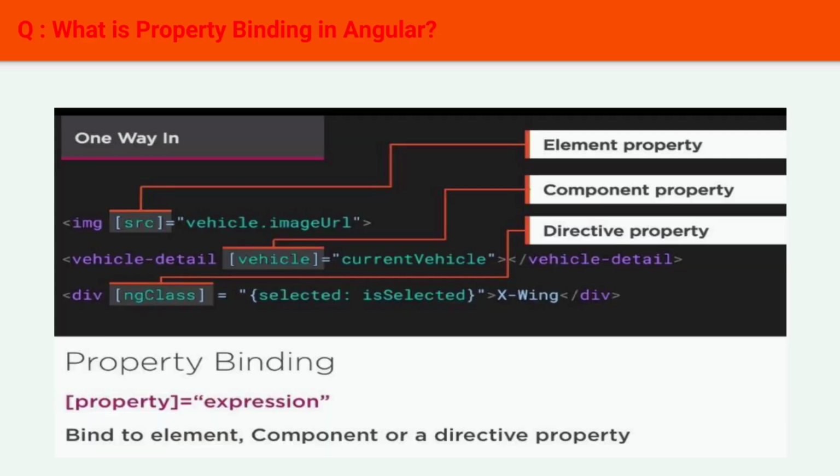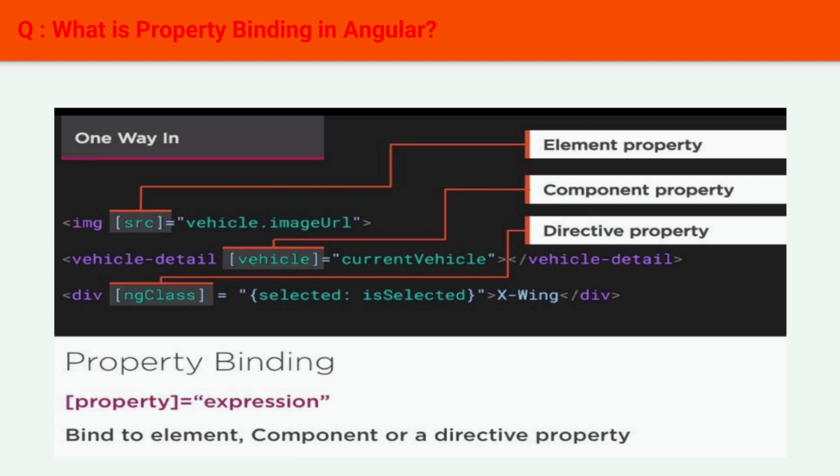Next question: what is property binding in Angular? Property binding is a one-way data binding technique. In property binding, we bind a property of a DOM element to a field which is a defined property in our component TypeScript code. Actually, Angular internally converts string interpolation into property binding.